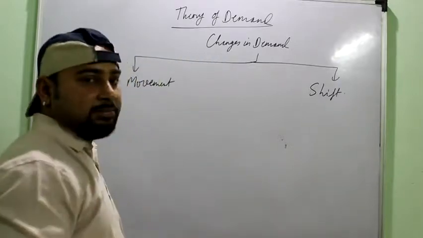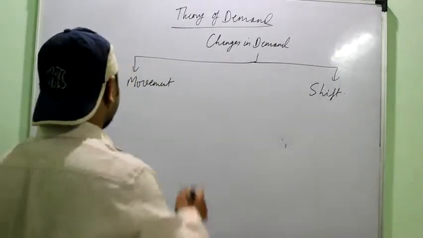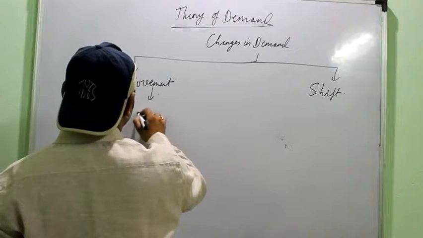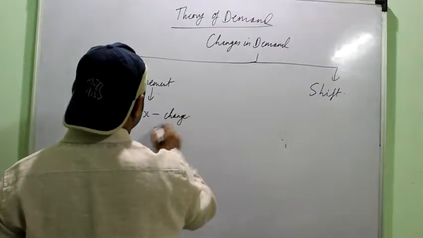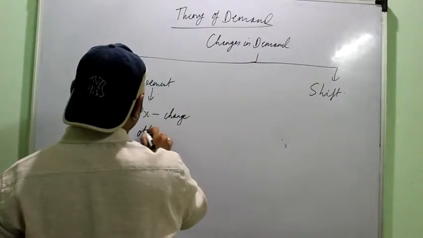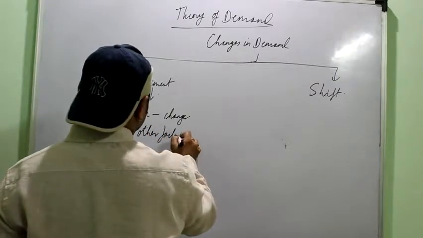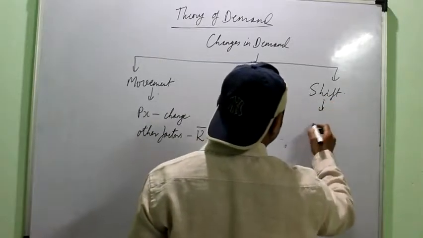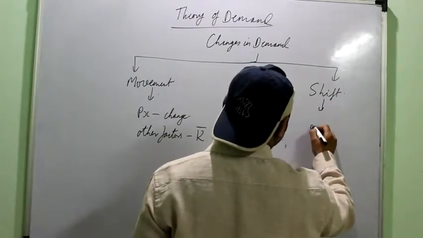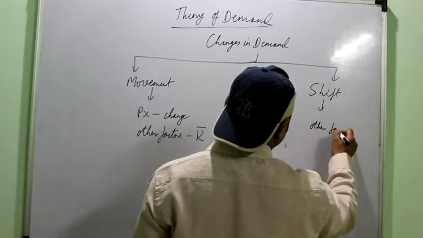You have to remember that both are changes in the demand. Movement is the change only due to the change in the price of the commodity, while other factors remain constant. While shift is the change in demand due to the change in other factors.